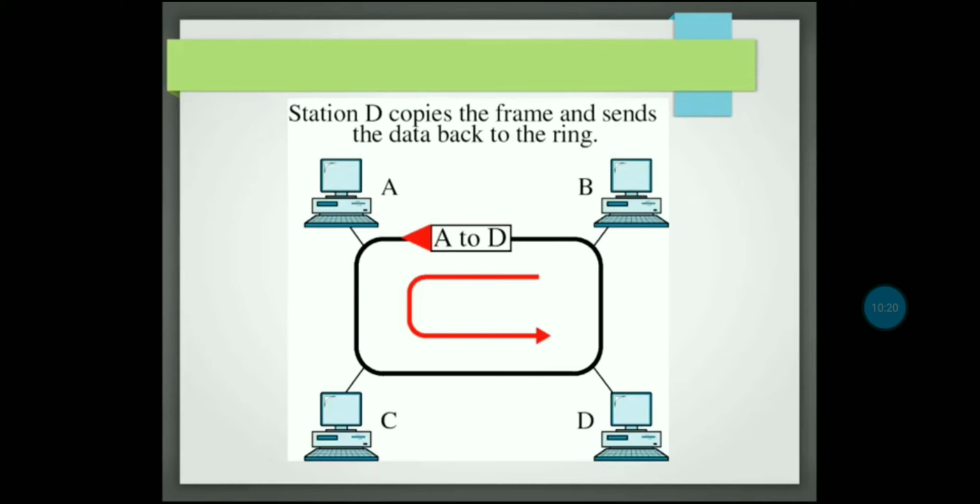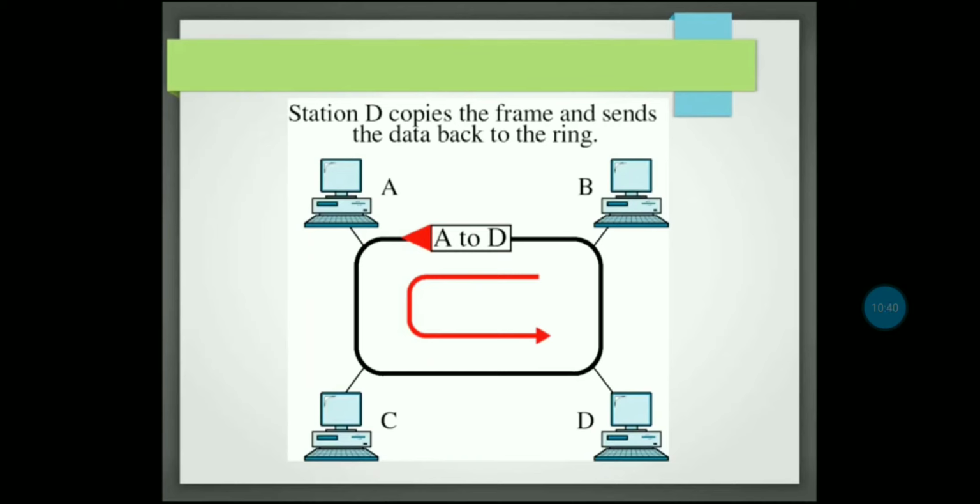Then it will move into the ring. At each system, it will check whether the destination address is matching or not. So when it passes through this medium, let's say it reaches the destination.